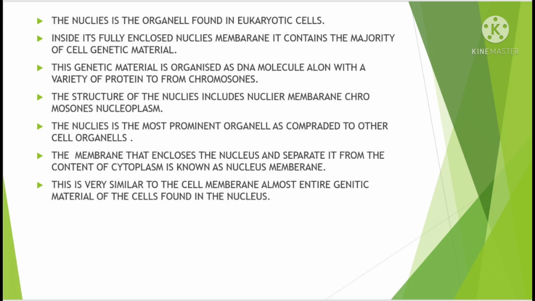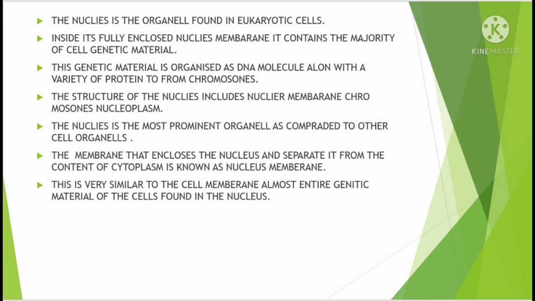Inside its fully enclosed nuclear membrane, it contains the majority of the cell's genetic material. This genetic material is organized as DNA molecules along with chromosomes. The structure of the nucleus includes nuclear membrane, chromosomes, nucleoplasm.